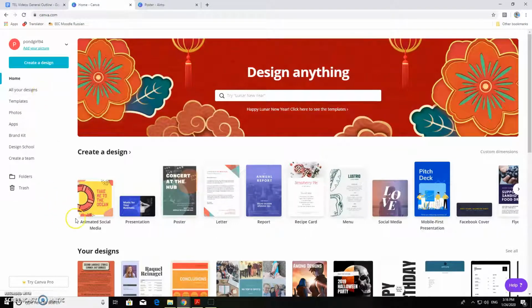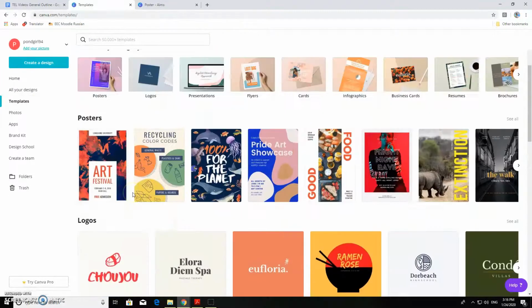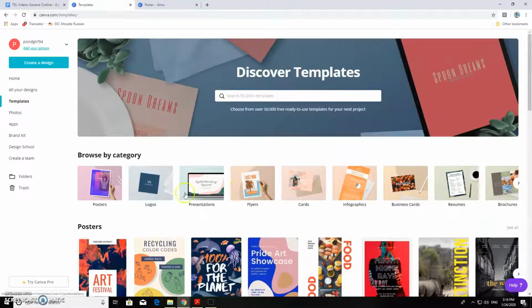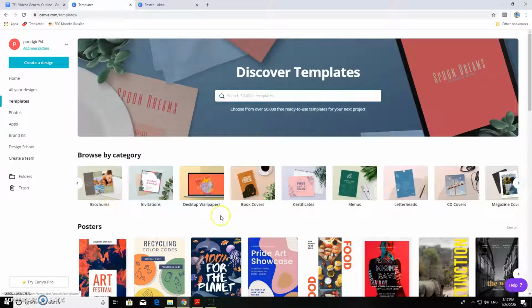First, I would like to talk about different templates that you can use. So basically, Canva has different templates in which you can create different graphics. I'll click on the tab Templates to see the available templates for all of you. You can scroll down to see the different templates, but I can just talk about them right here through this top bar. What I often use is posters, but there's also logos. Presentations happen to be paid. Flyers, cards, infographics, business cards, resumes, brochures, and the list goes on and on.